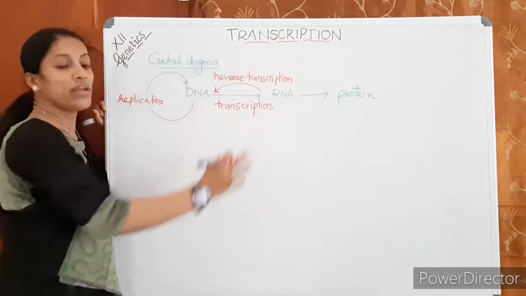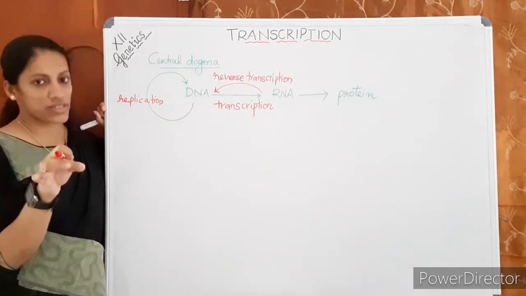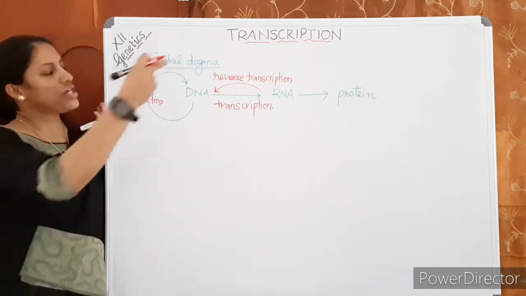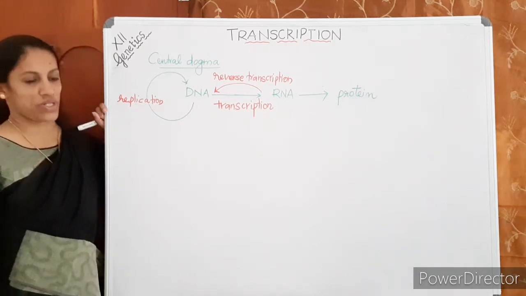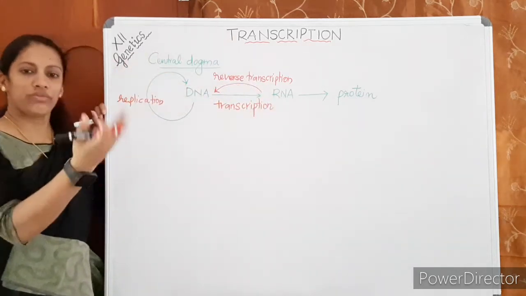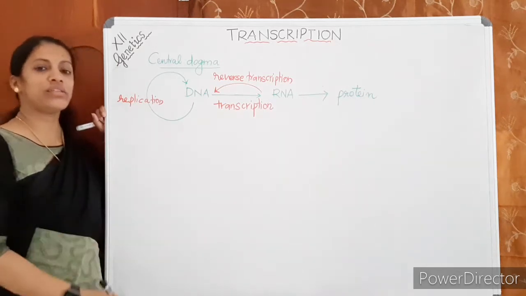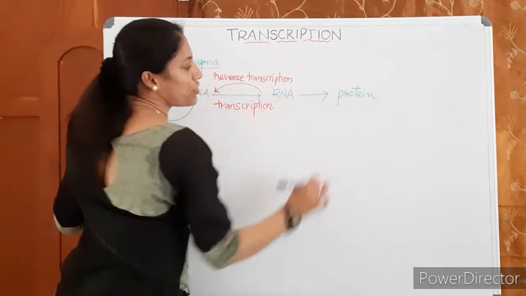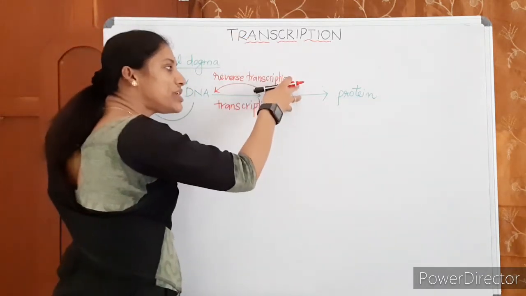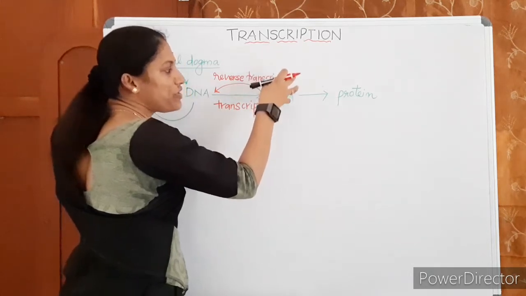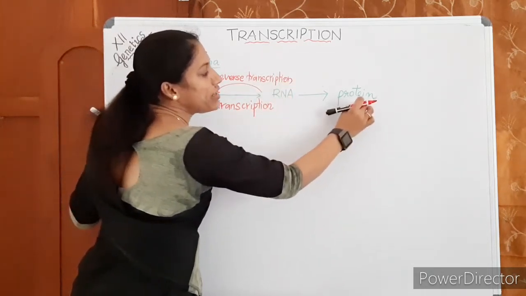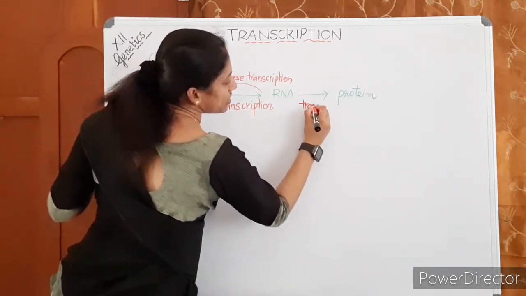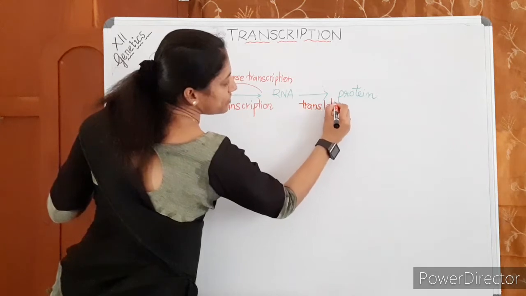So any virus with RNA as the genetic material, in order to produce its effect in the host cell, should undergo reverse transcription, that is, RNA to DNA conversion. This synthesis is known as reverse transcription. The last step, RNA to protein: the information in the RNA is decoded in the form of protein, and that is known as translation.